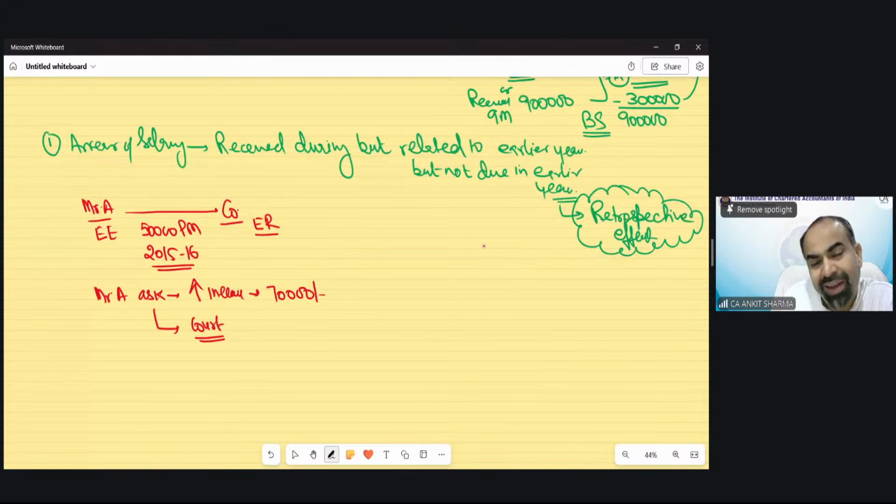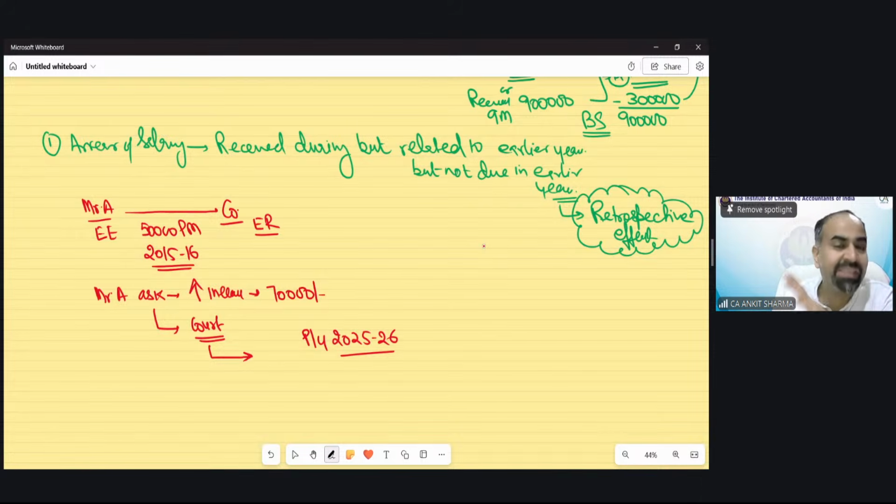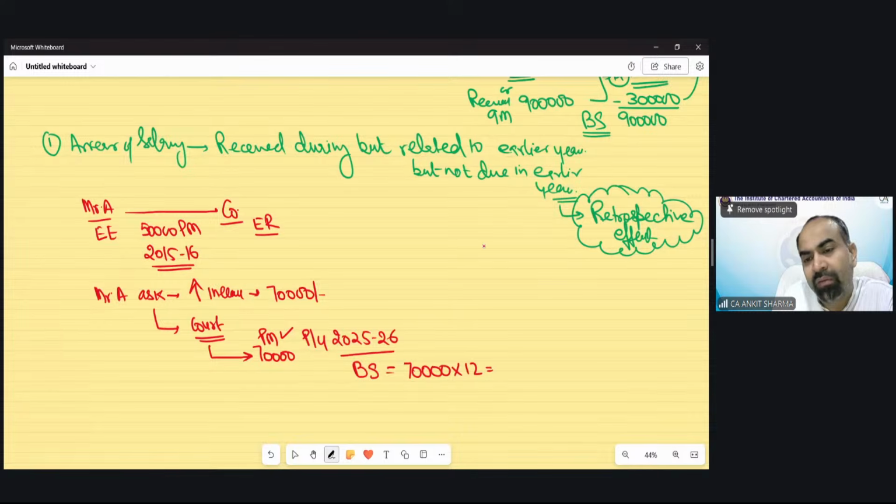Now suppose in the previous year 25-26, the court orders that the company is wrong. The company needs to increase the salary of Mr. A from 50,000 to 70,000. They should have increased it. So the company says, okay, now the salary would be 70,000 per month. In this case, the basic salary of previous year 25-26 would be 70,000 into 12. That is not a problem.